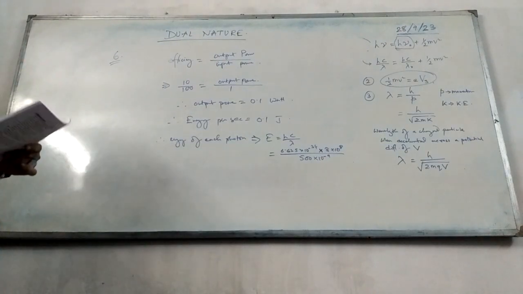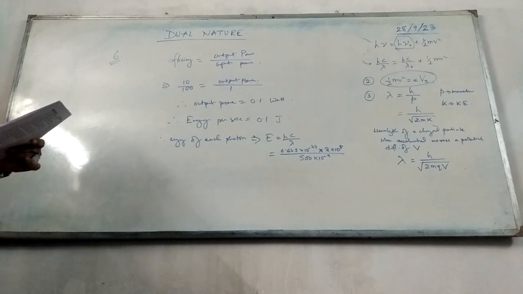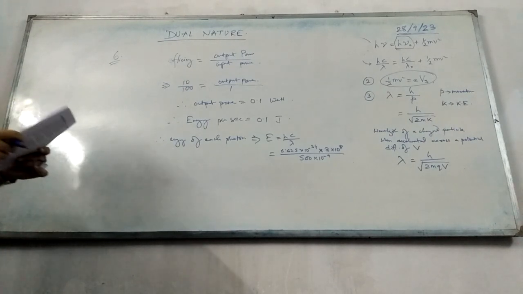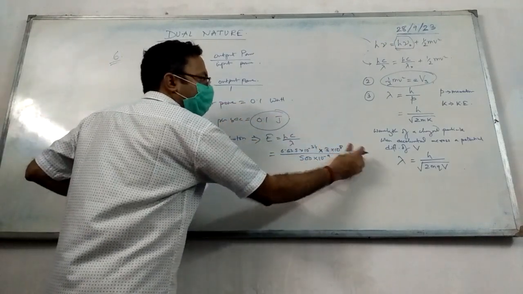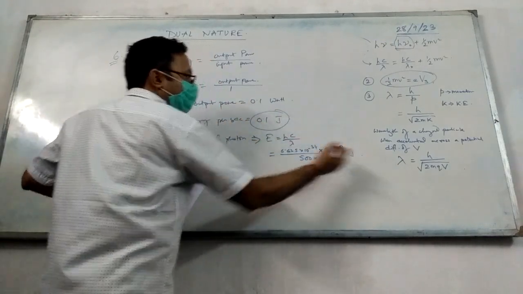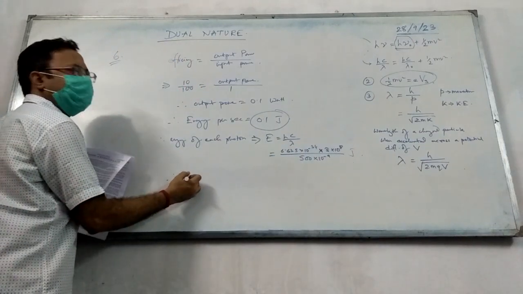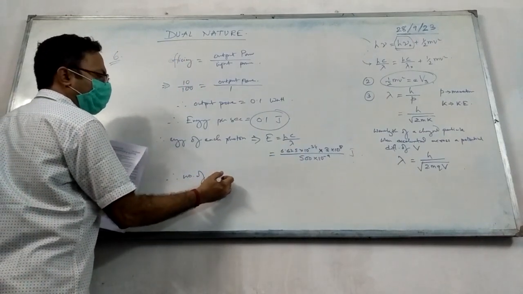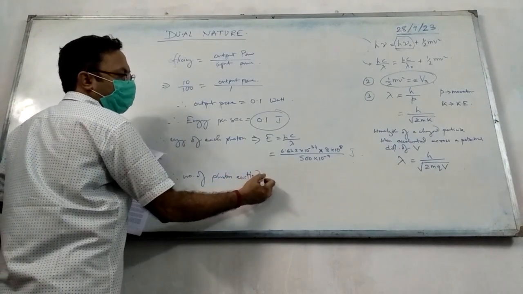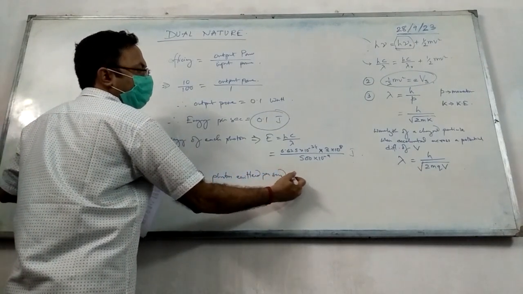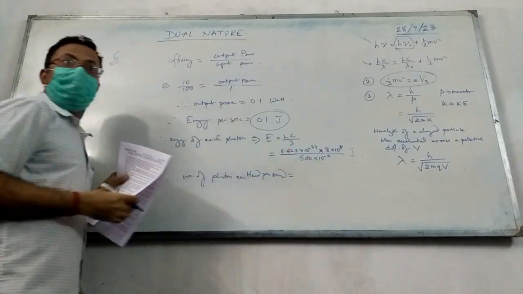ये हो गया. अब हम लोगों को क्या करना है? This is the energy of each photon. एक फोटोन का एनर्जी है. So if we wish to find out what number of photons, so this is the total energy and this is the energy of each photon in joules. So multiply करेंगे. Number of photons emitted per second is equal to this divided by this.